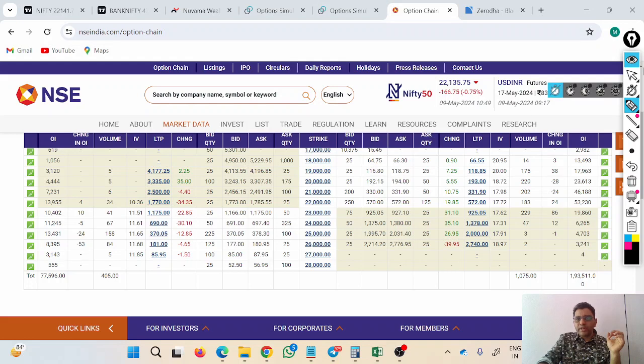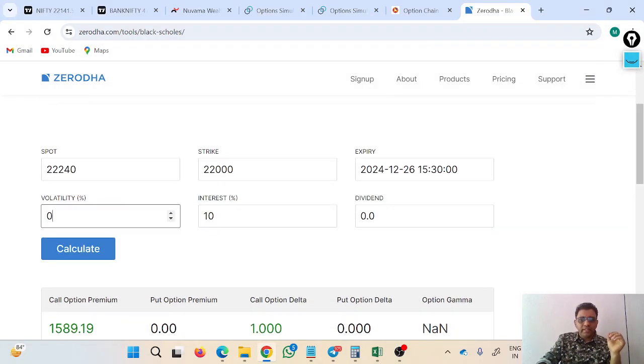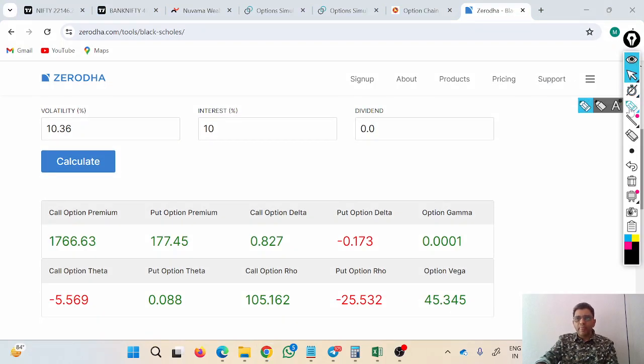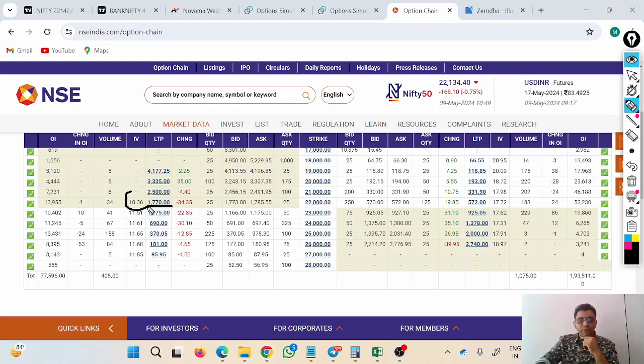So let me check. If I put the 10.36 value over here, can I get the same number? So here in this volatility, I will put 10.36 and I will recalculate. After recalculating, how much value am I getting? I am getting 1766. So isn't it the same value present over here, that is 1770? 4 rupees here and there, that is fine. That is a very minimal difference. So this number of 1770 is achieved with this much IV, 10.36.